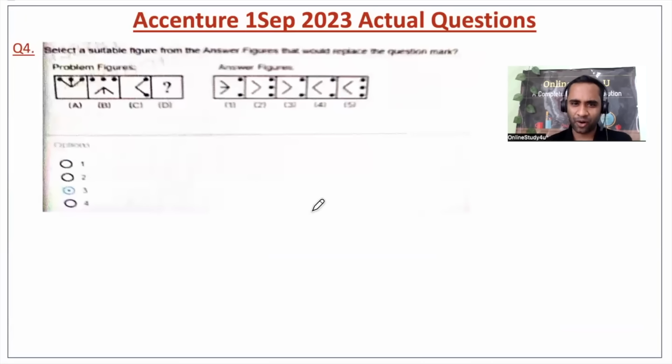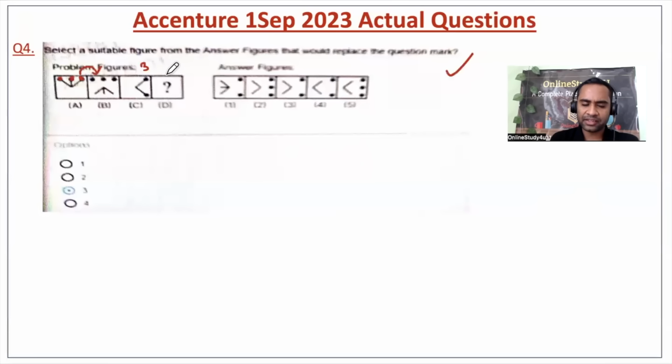This I was definitely not able to draw. So here we will try to understand. If the figure is not visible, please manage alone with this. Now friends, basically if you see, we have three dots and then we have one figure. Then in the second diagram, the position of the dots is same, and only the figure is inverted, 180 degree. It was like this and it has become like this now.